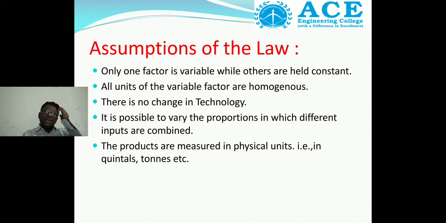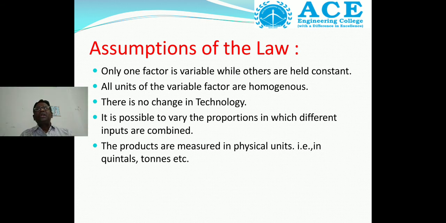So the assumptions are: only one factor is variable while others are held constant; all units of the variable factor are homogeneous; there is no change in technology; it is possible to vary the proportions in which different inputs are combined; and the products are measured in physical units, in quintals or in tons.